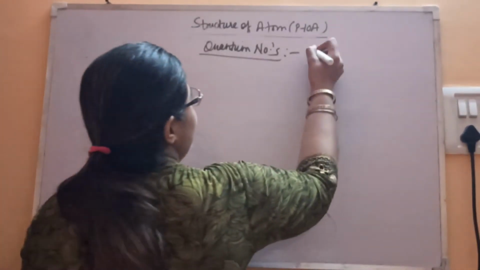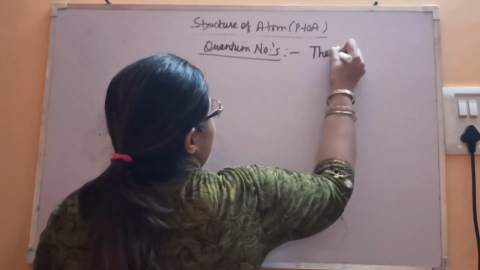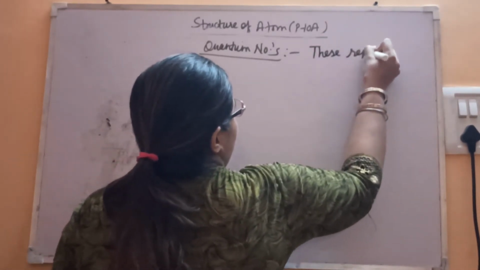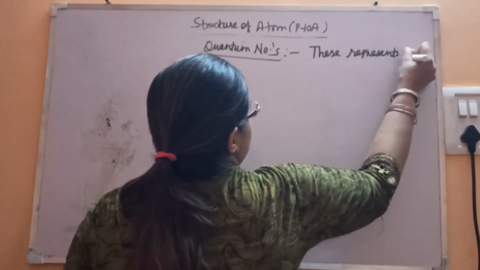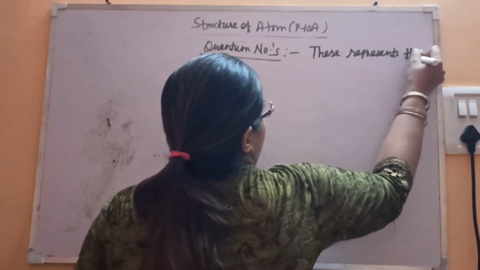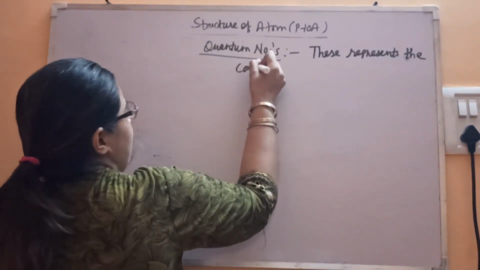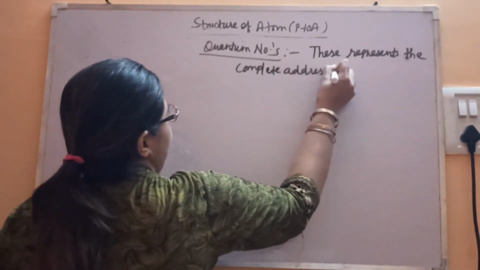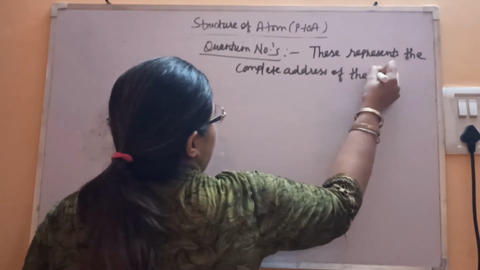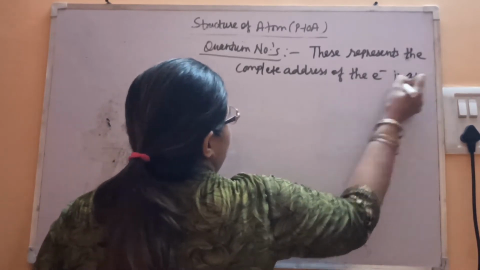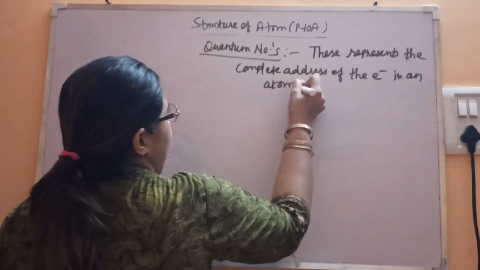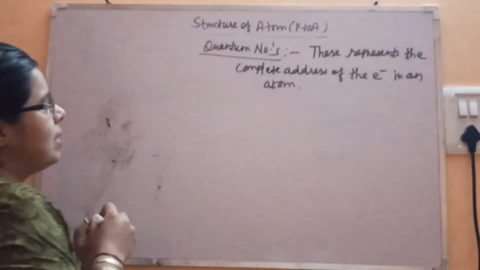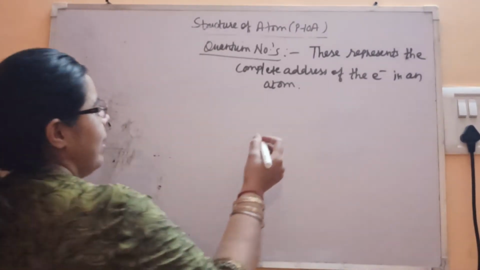Quantum numbers represent the complete address of the electron in an atom.